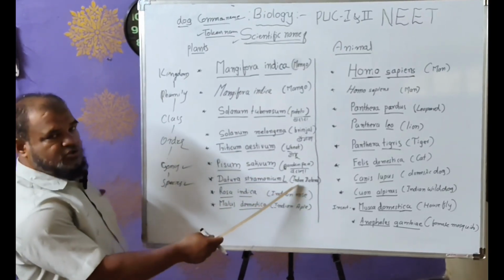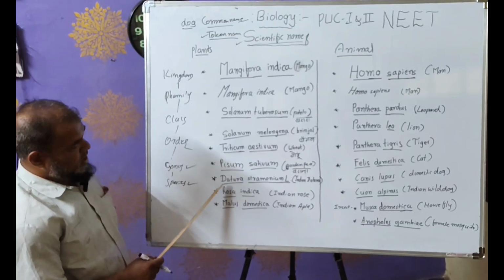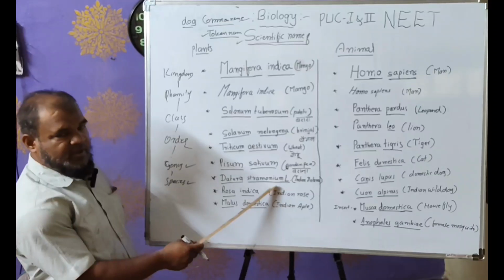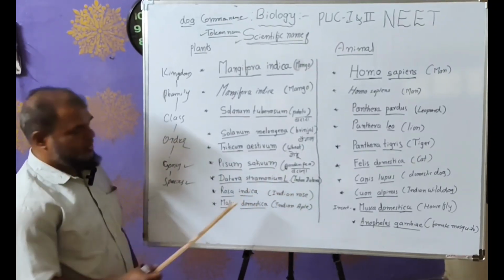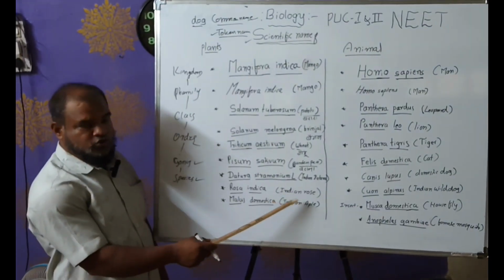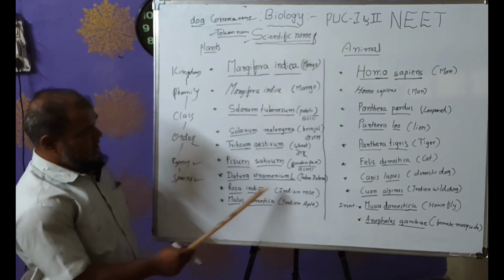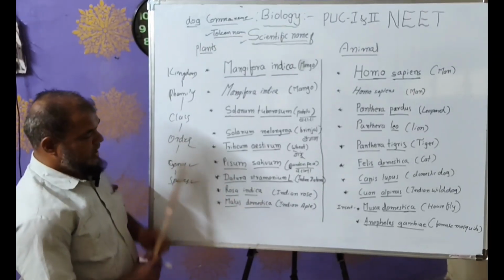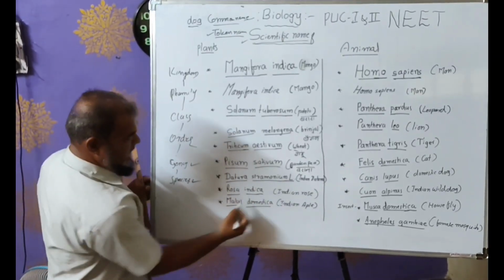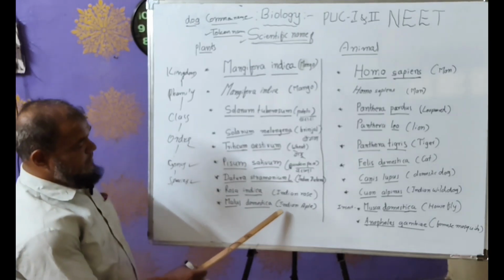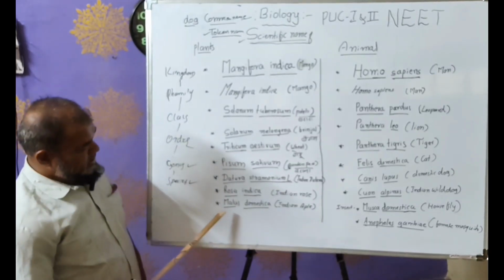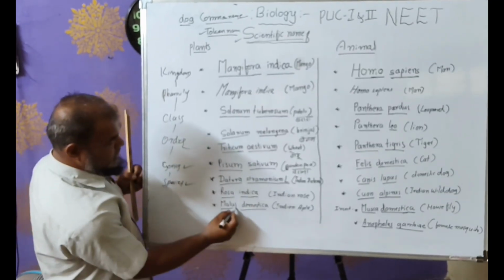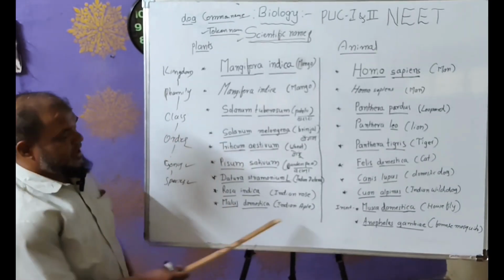For the Indian dhatura, the scientific name is Datura stramonium. Next is the Indian rose, Rosa indica. Then the Indian apple is Malus domestica.